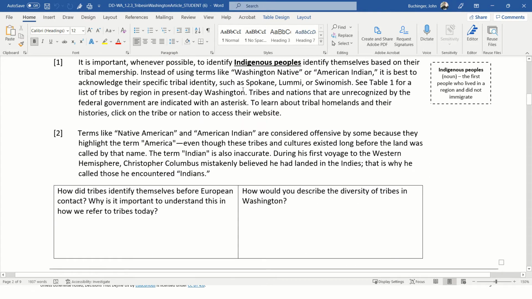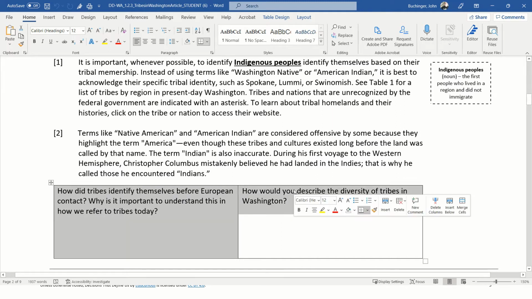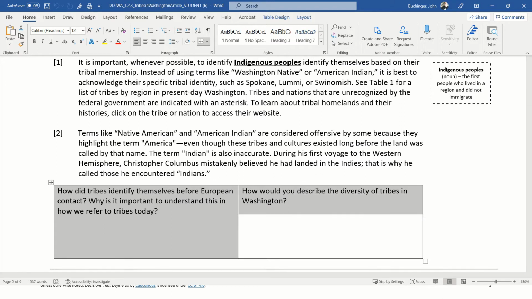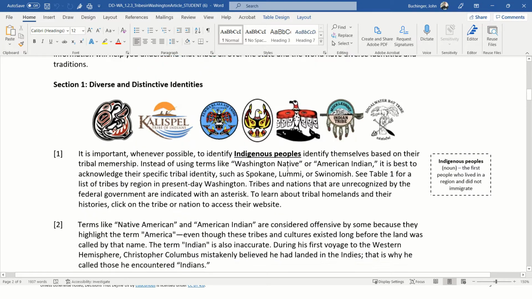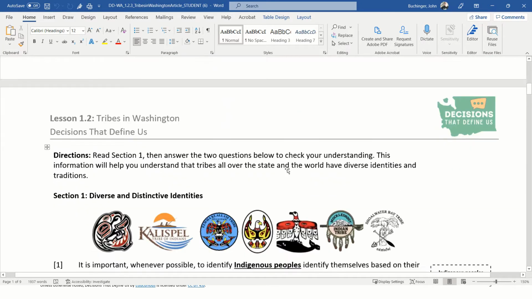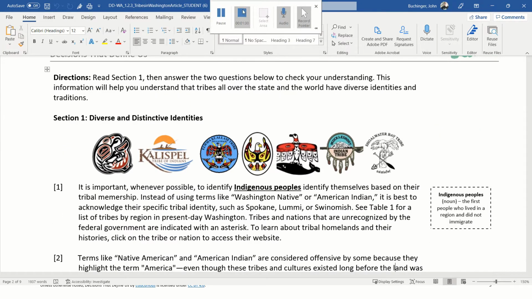Looks like I've got two paragraphs I'm going to read. I've also got two questions. I'll go ahead and read these because knowing the questions is going to help me in my reading. First one says, how did tribes identify themselves before European contact? And the second one says, why is it important to understand this and how we refer to them today? So I'm going to be looking for that. And number two says, how would you describe the diversity of tribes in Washington? There's that word diversity again. Man, wouldn't it be great if they had defined that word? All right. And that was just kind of my pre-reading of that article.